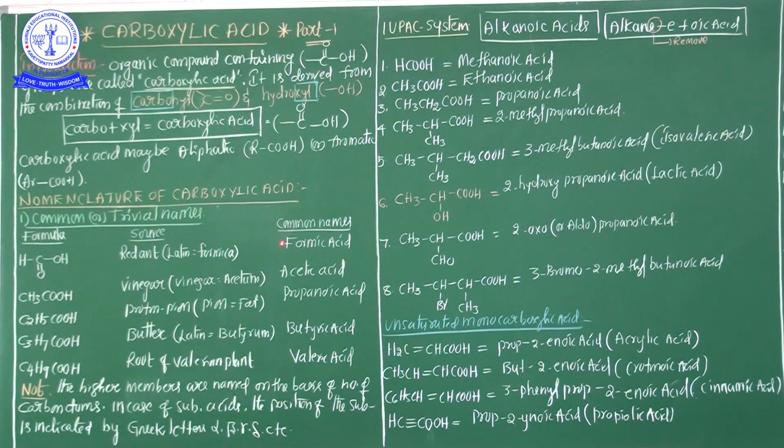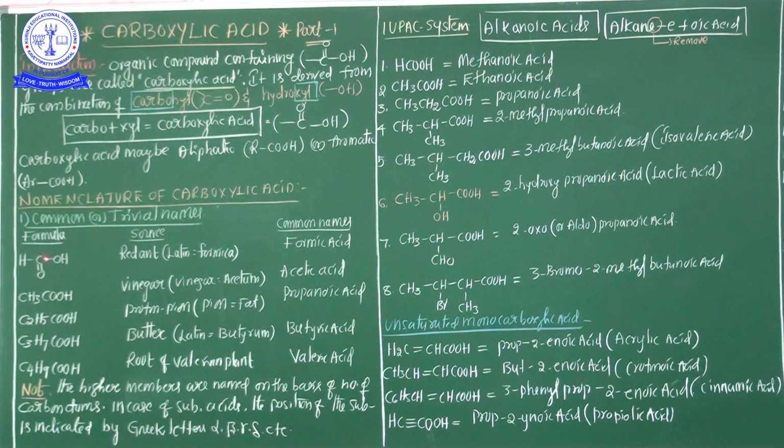Carboxylic acid common naming is generally based on the sources of origin. The source names are based on Latin or Greek names. The Latin name for the red ant is formica. Formica means red ant in Latin. So ants generally produce formic acid.